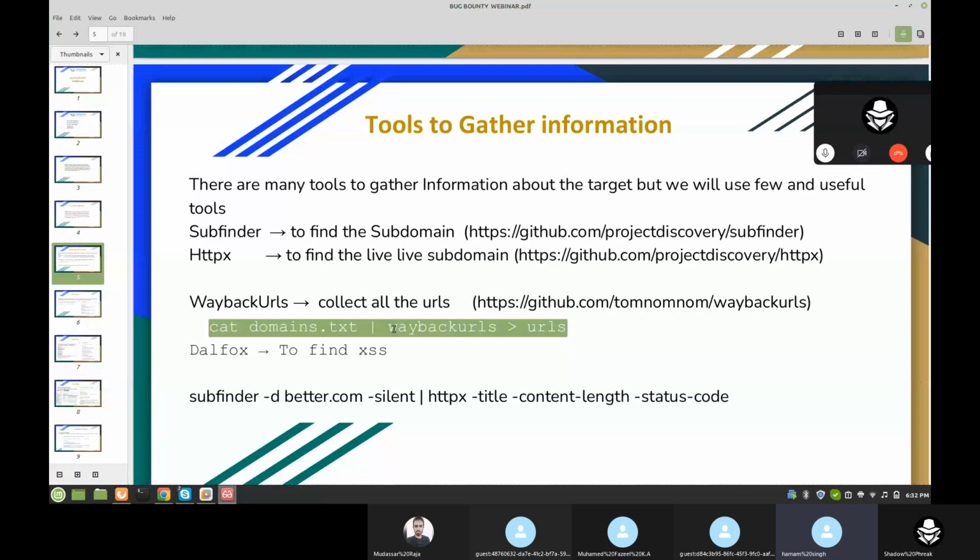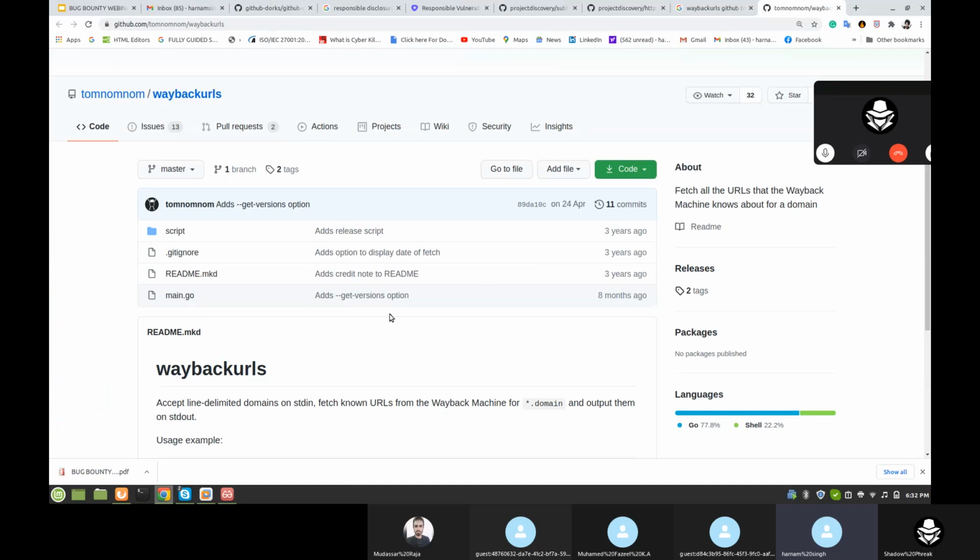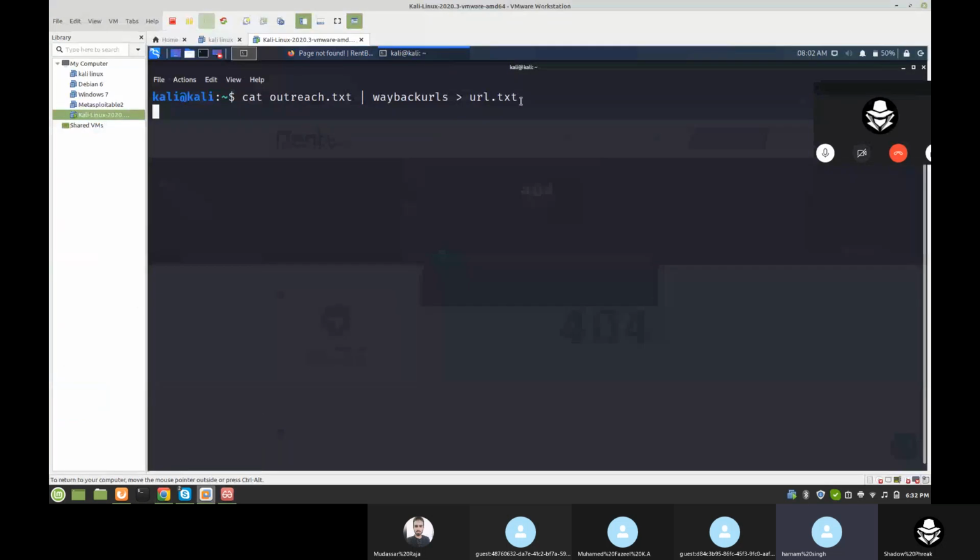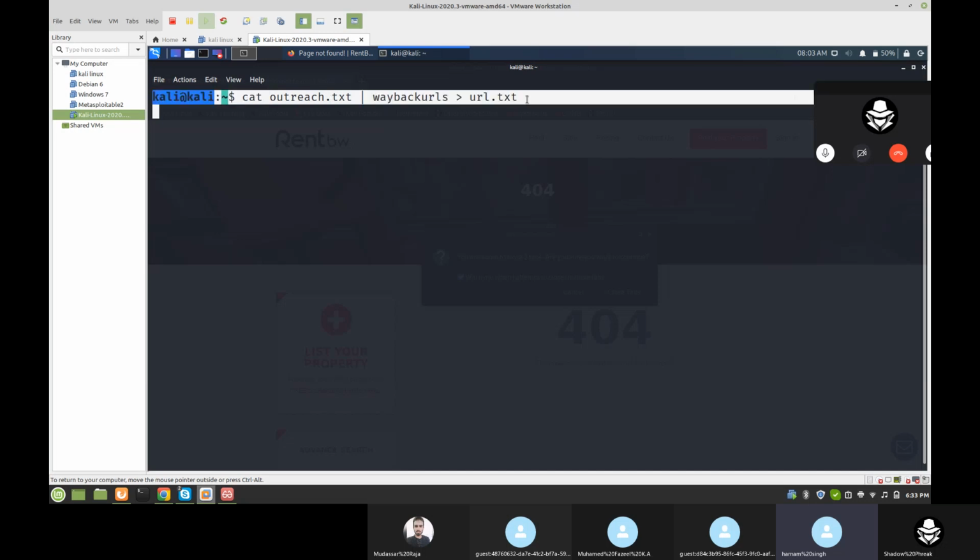You can use the grep command and find these parameters. Okay, it's taking time, wait. Okay, leave this, this will only collect all the URLs.